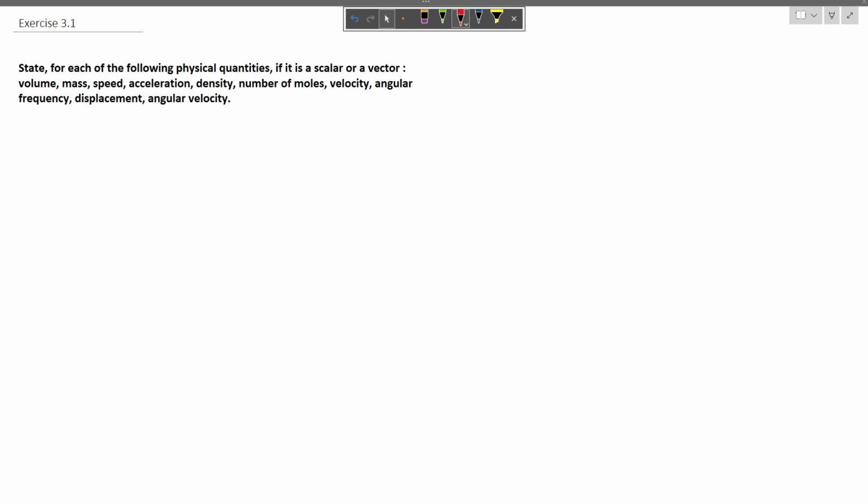The question says: state for each of the following physical quantities if it is a vector or a scalar.